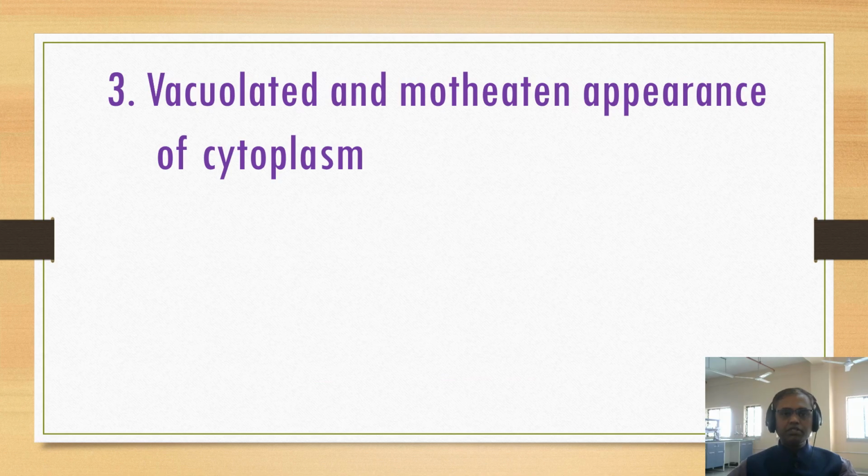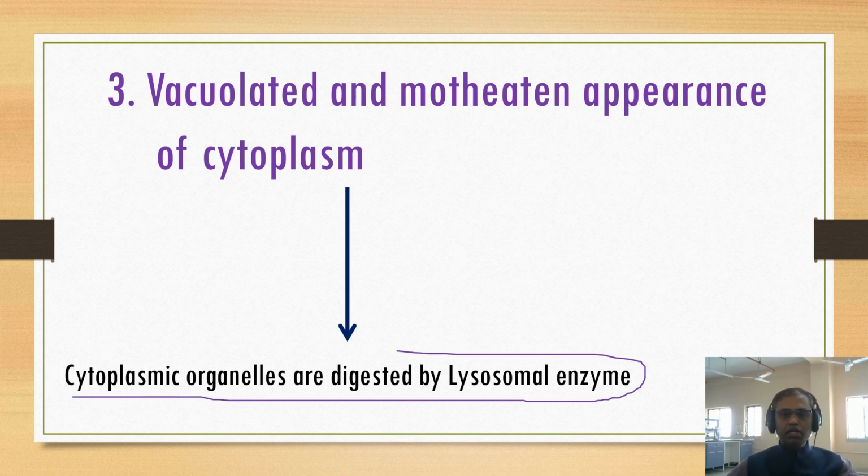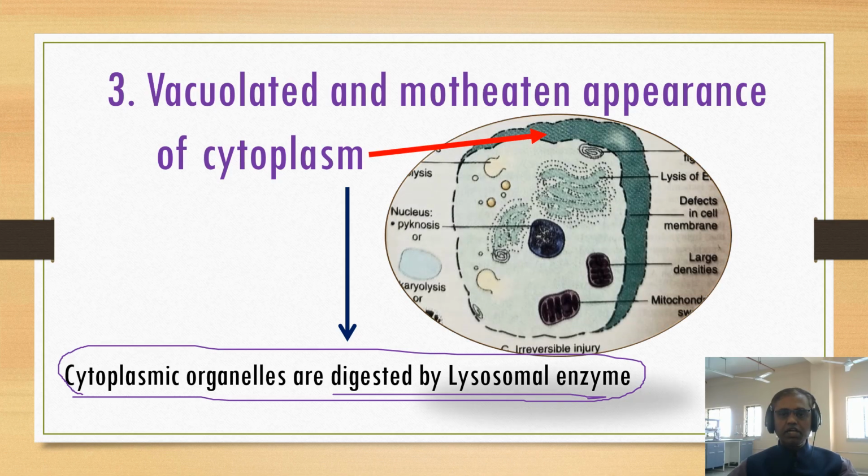Then the third important point is the vacuolated and moth-eaten appearance of the cytoplasm. Why is it happening? Because cytoplasmic organelles are digested by the lysosomal enzyme, as we studied in the pathogenesis, enzymatic digestion. Here in this picture, you can see the moth-eaten pattern. That means an irregular border of the membrane, and everything is eaten by the lysosomal enzyme. So that produces the moth-eaten appearance of the cytoplasm.